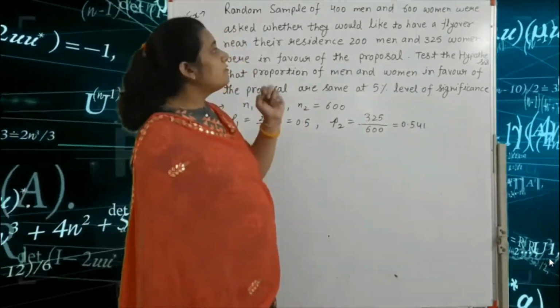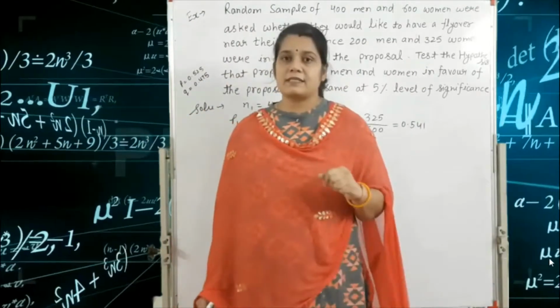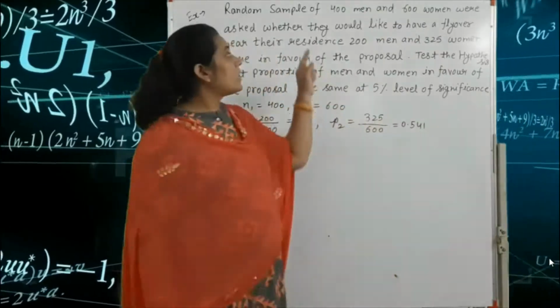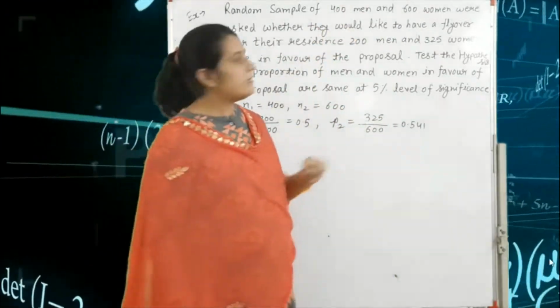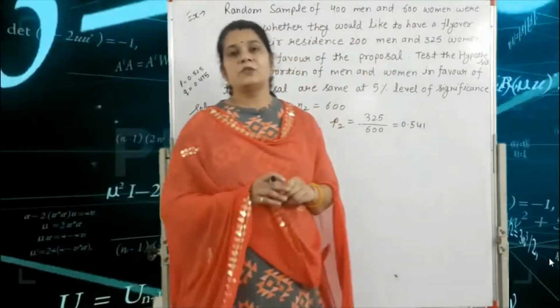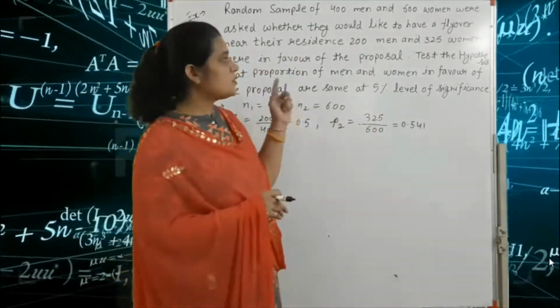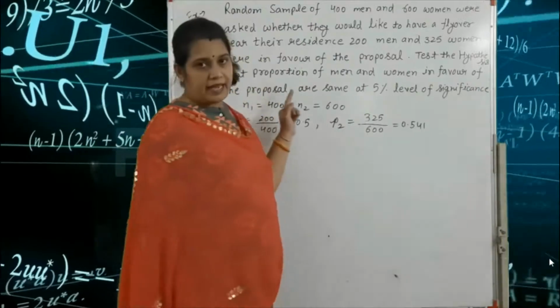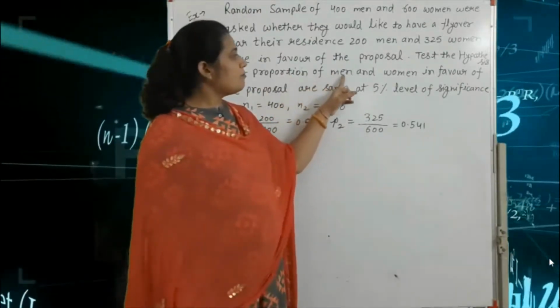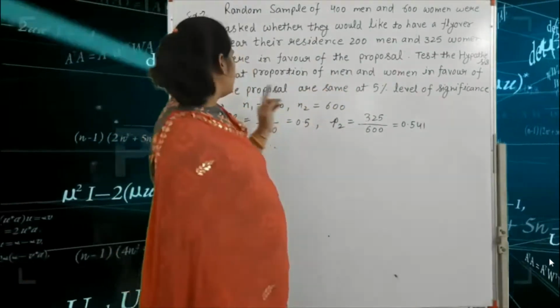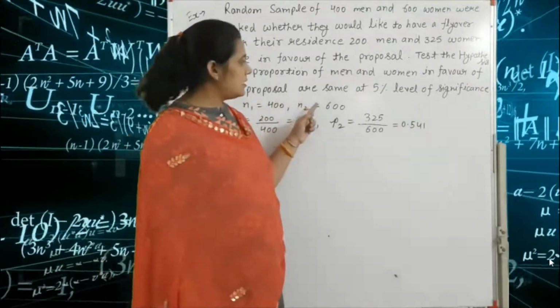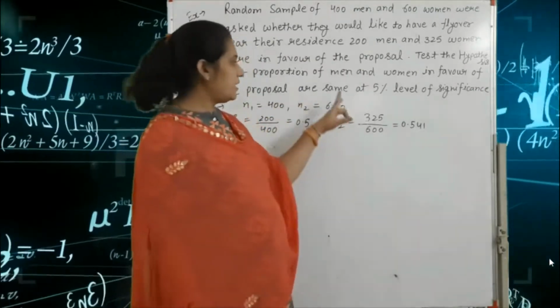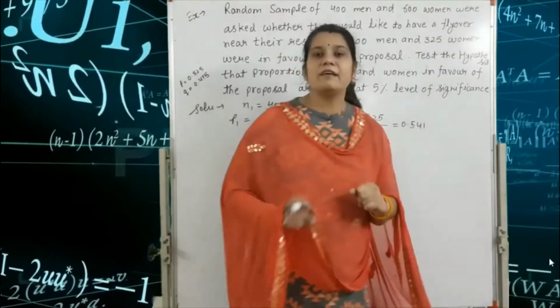So here we are given two samples, N1 and N2. N1 is equal to 400 and N2 is equal to 600. Next, test the hypothesis that the proportion of men and women in favor of the proposal are the same at 5% level of significance.